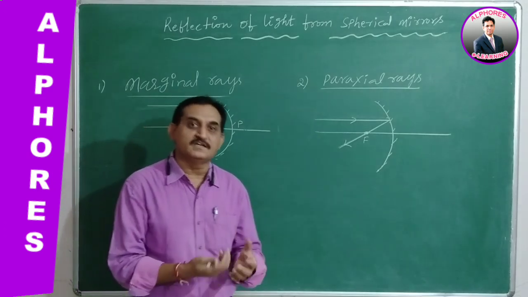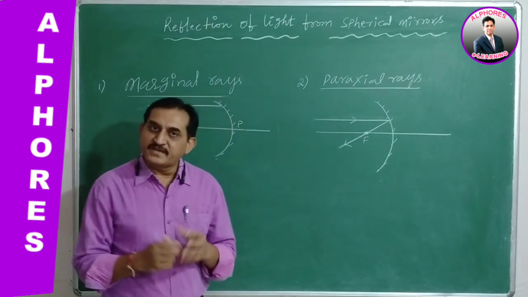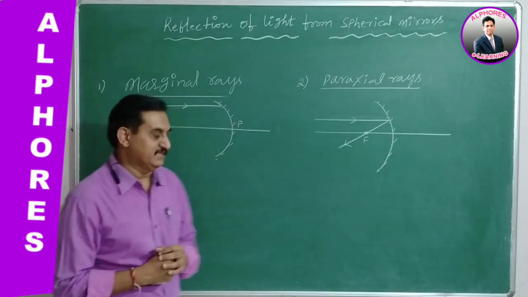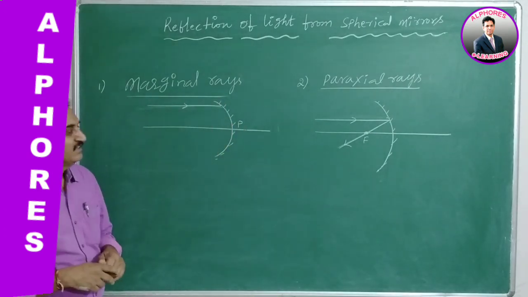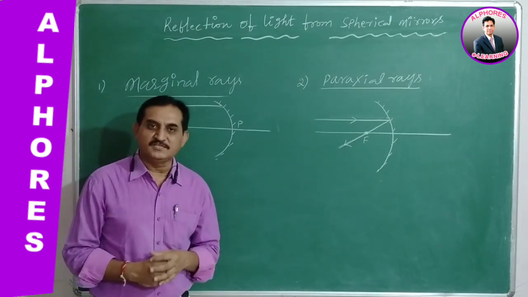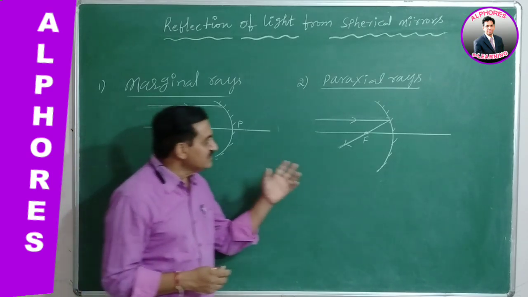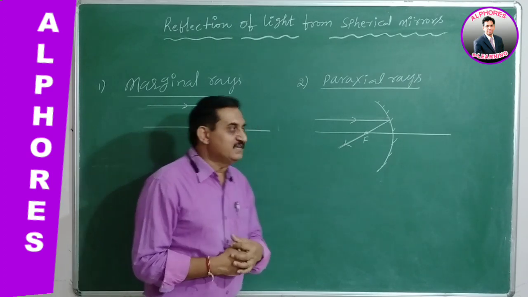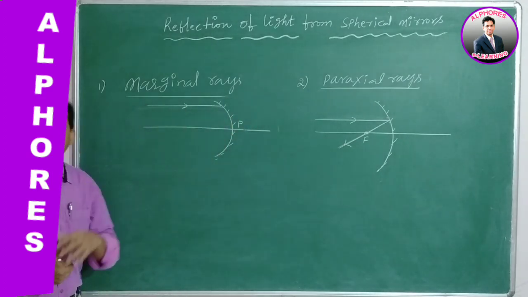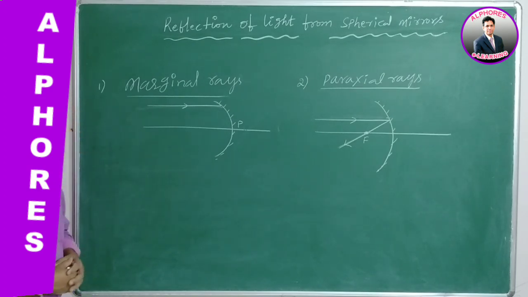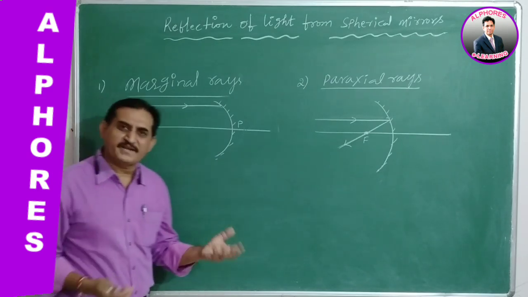Some rays fall on the spherical mirror far away from the principal axis, and some rays are incident closer to the principal axis. The rays incident closer to the principal axis are taken to be paraxial rays, and the rays far away from the principal axis are taken to be marginal rays. Okay, right, it's very clear, marginal rays and paraxial rays.